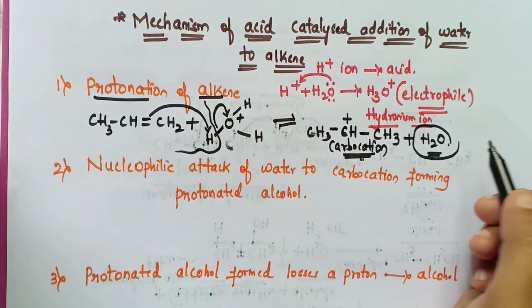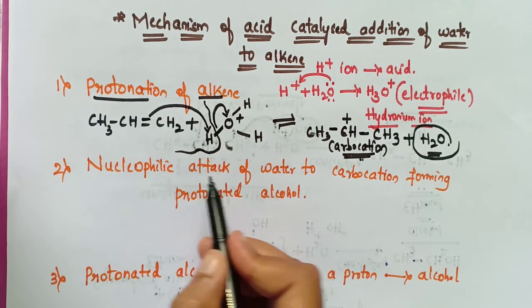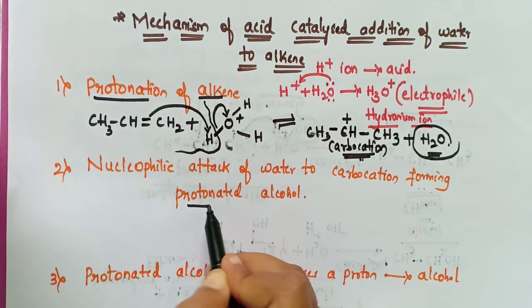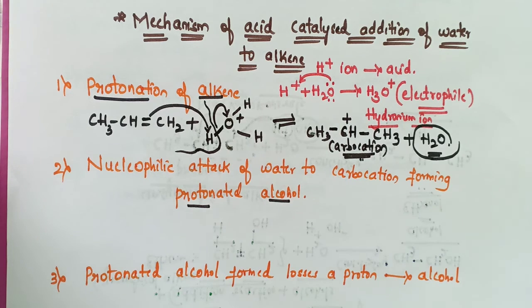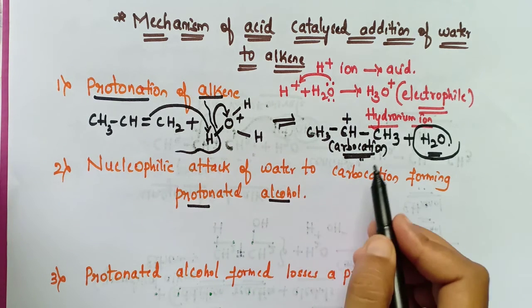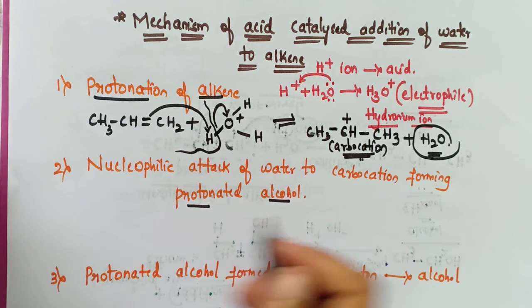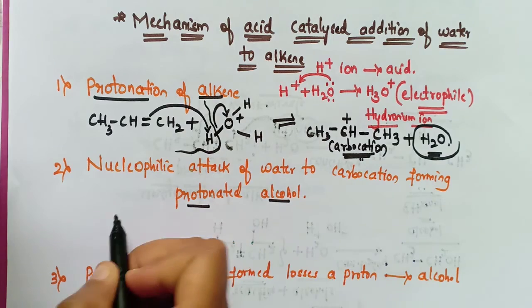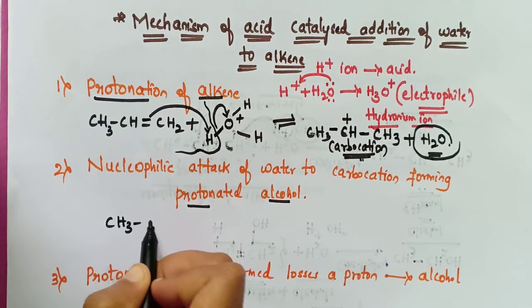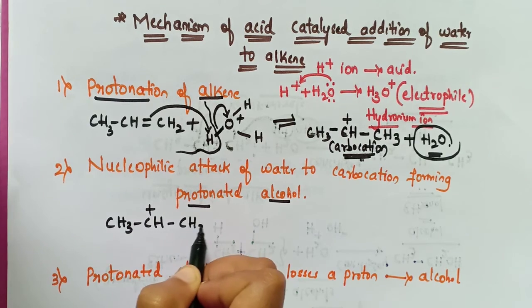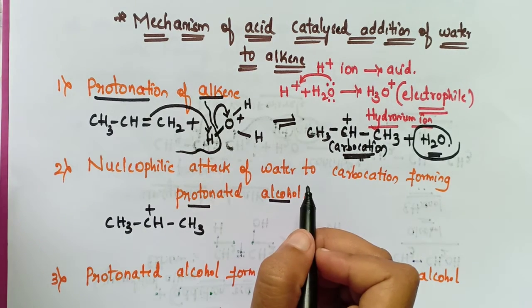In the second step, now nucleophilic attack of water to the carbocation, which forms the protonated alcohol. See here the carbocation is this one, that is CH3, CH+, and CH3.